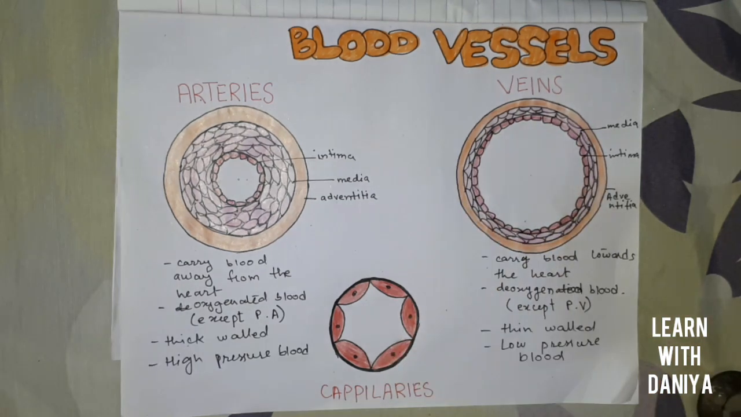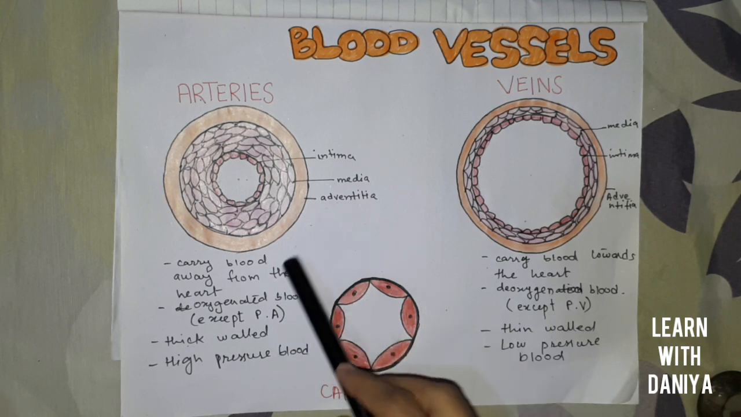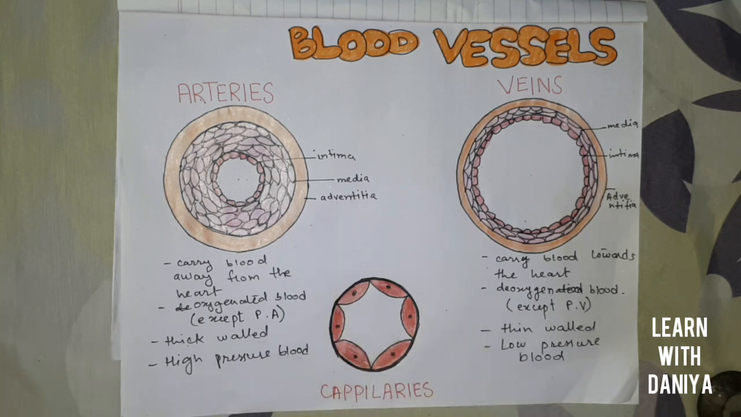And now the last point is the veins contain valves while the arteries do not contain valves, because the blood in the arteries is high pressure. That's why it does not have the reverse flowing of blood, while the blood in the vein does not have pressure, so there is a chance that the blood will flow in the reverse direction. That's why the veins contain valves to prevent the backflow of the blood.